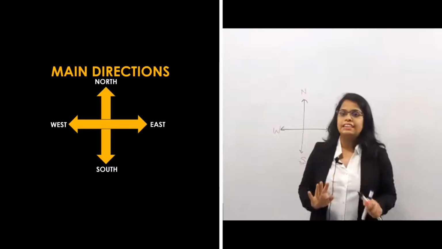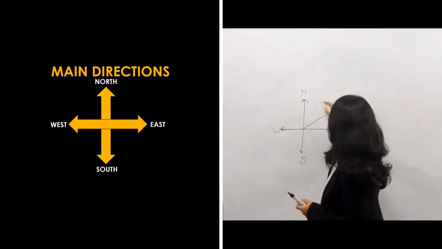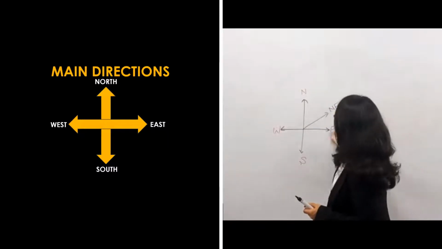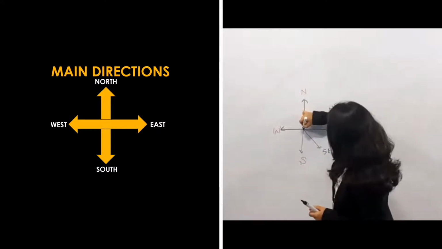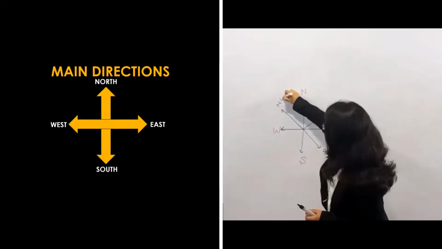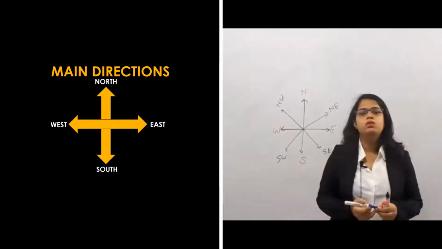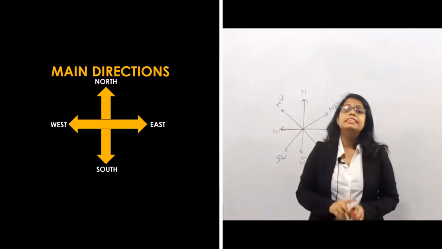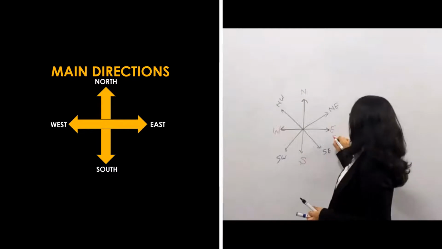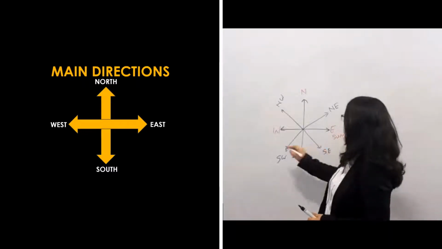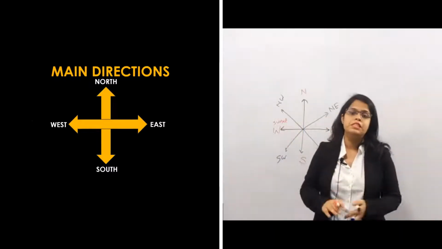After that there are the cardinal directions. Which are the cardinal directions? If I draw the direction between north and east, it's called northeast. Similarly, between south and east, it's called southeast. Between north and west, it's called northwest. And between south and west, it's called southwest. Then sunrise is in the east, sunset is in the west. Sunrise, sunset.